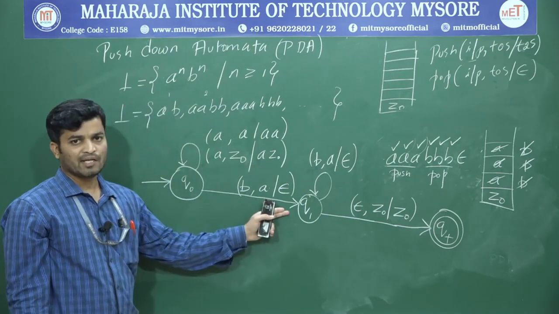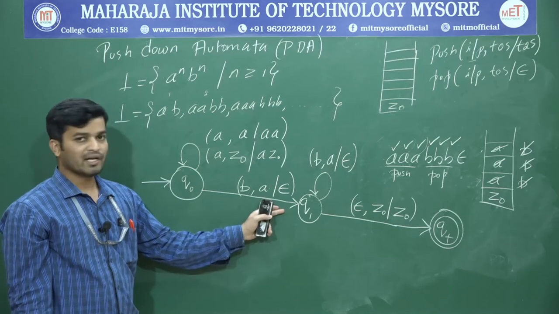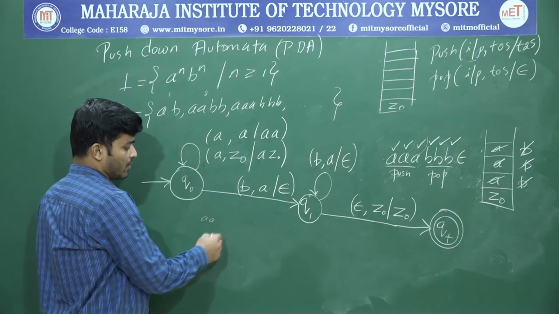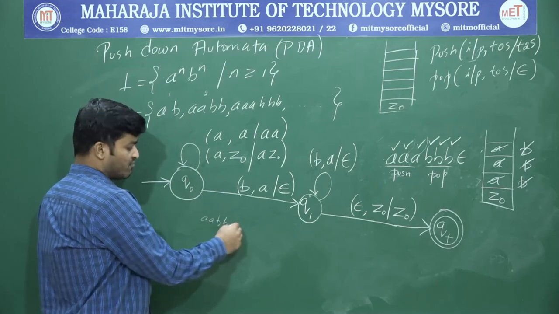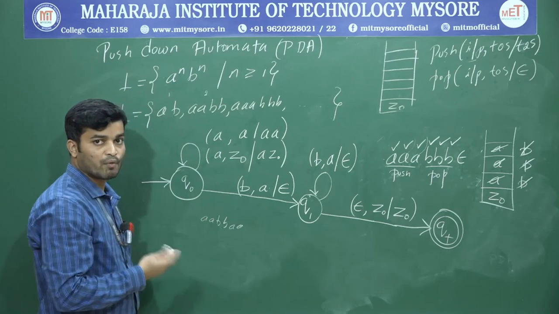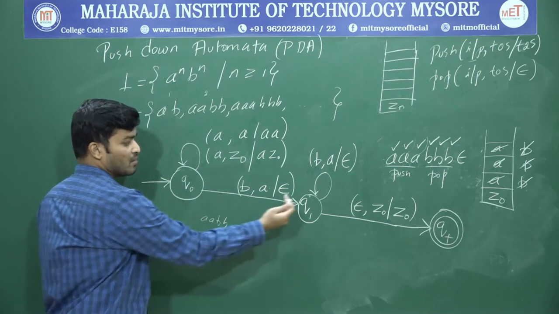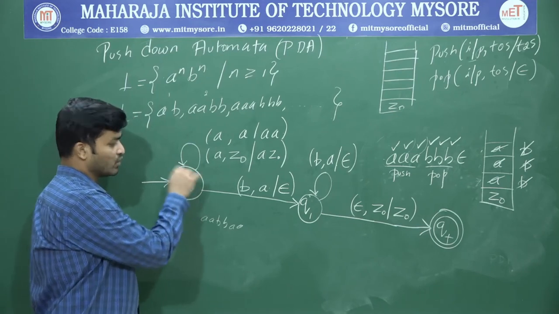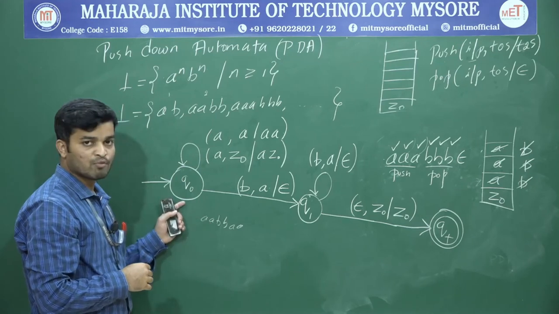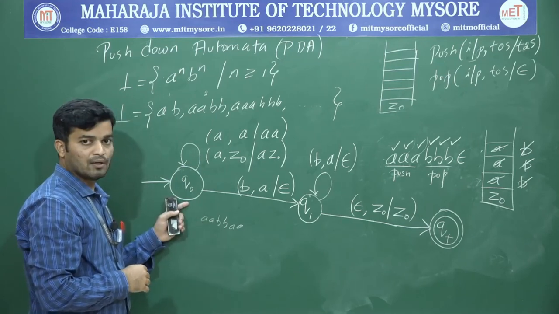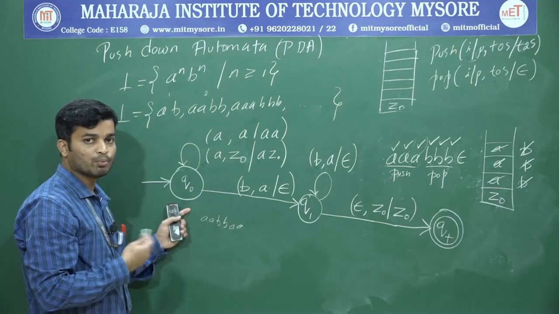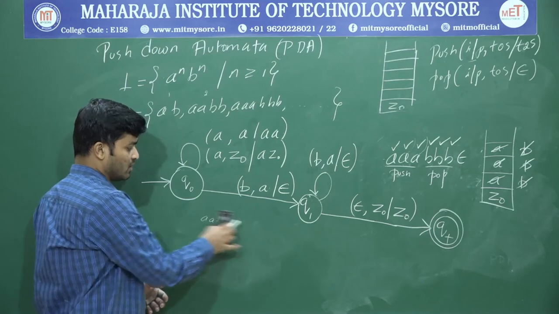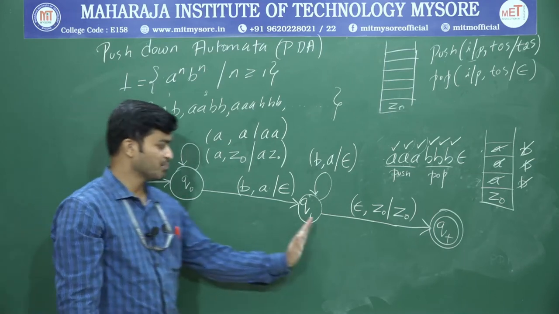So first, for all the A's, I am going to perform a push operation. Once I get a B, I will take a transition. Why do I have to take a transition? Because if you don't take a transition, it will push A, and then once I get a B, it will pop. Again, if I get an A, that will be pushed. Just to avoid that, we are performing push operation separately and pop operation separately. If I do push and pop only in Q0, once I get an A, it will push. Once I get a B, it will be popped. If I get A again, it will push one more time. But this is not a valid string. Therefore, just to avoid that, we are performing push separately, pop separately.